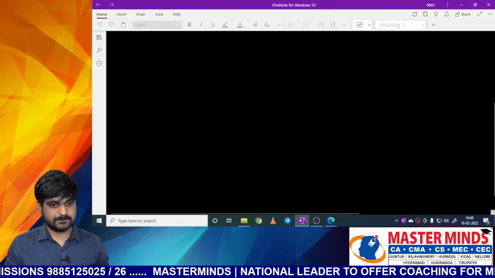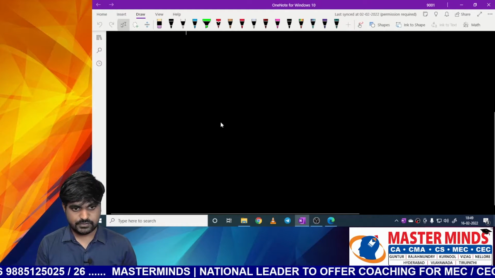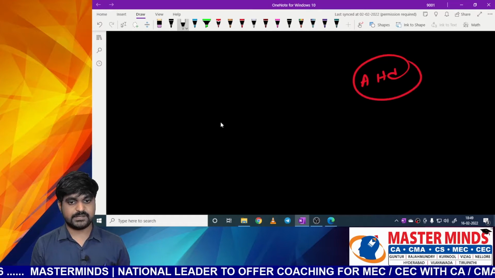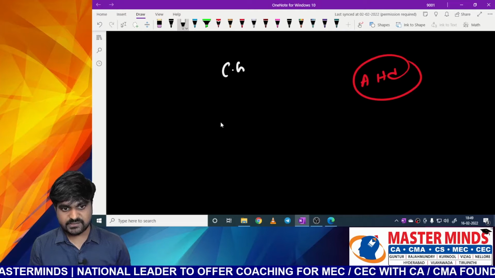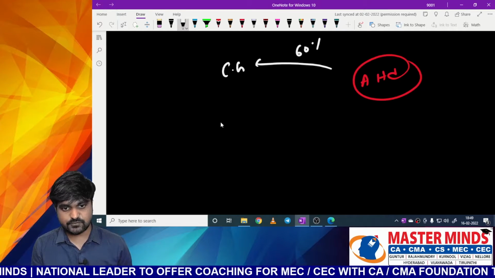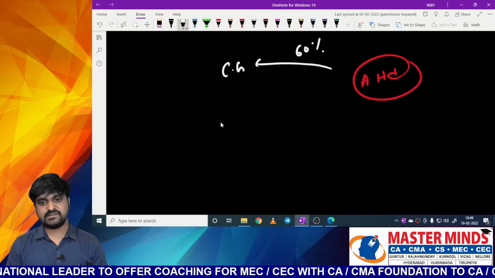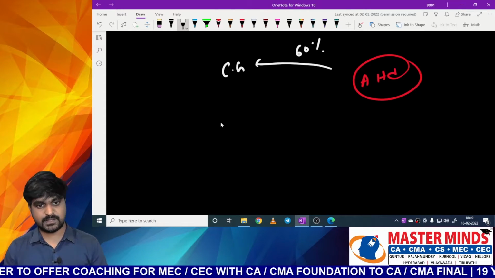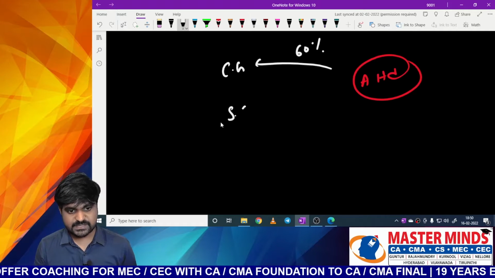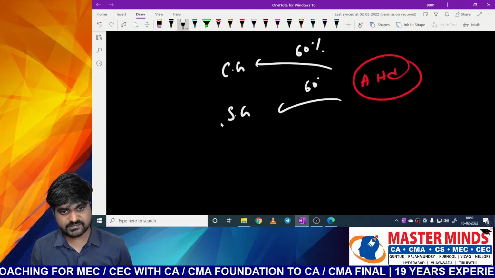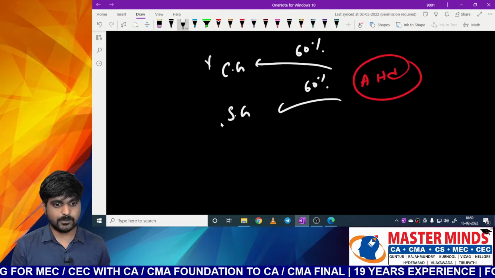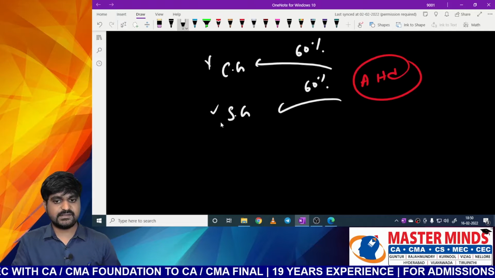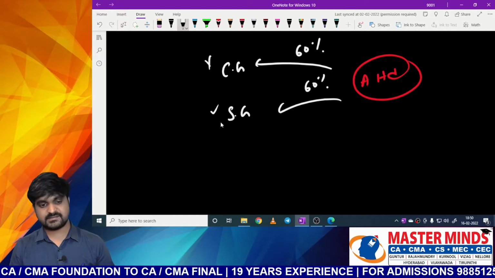Let's analyze the definition. So there is a company called as A Limited. Now, central government is holding 60% of total share capital. Now my question is, can I call this A Limited as a government company? Yes, you can. Next one. State government is holding 60% of total capital in A Limited. Can I call this A Limited as government company? Yes.